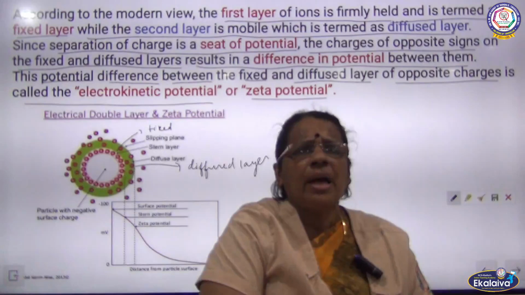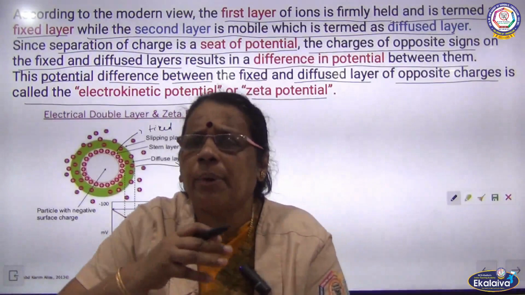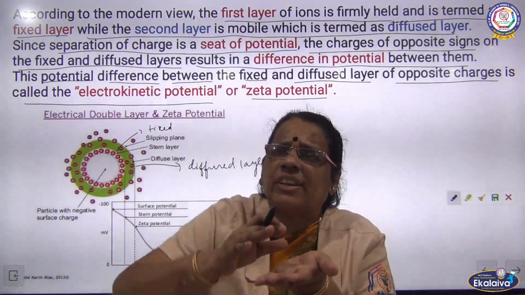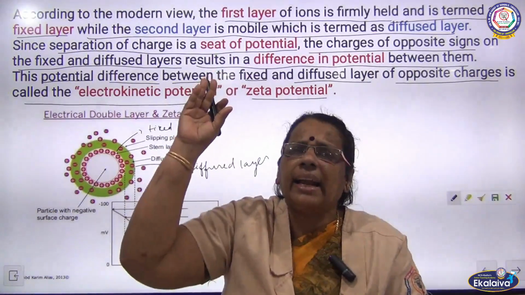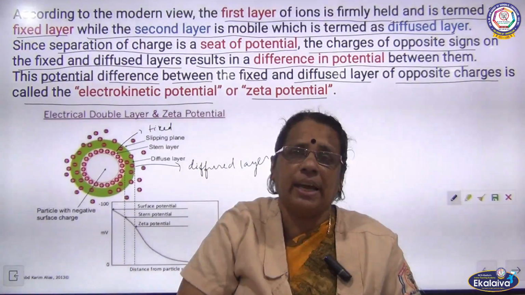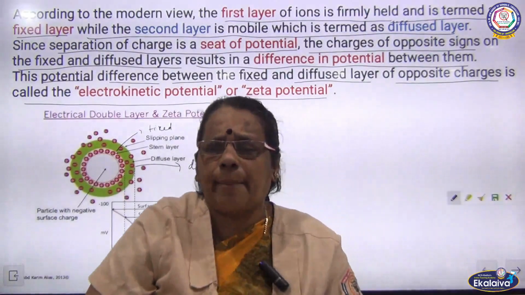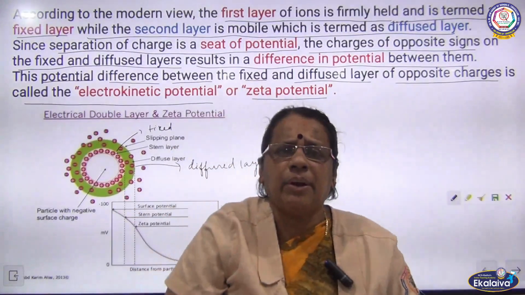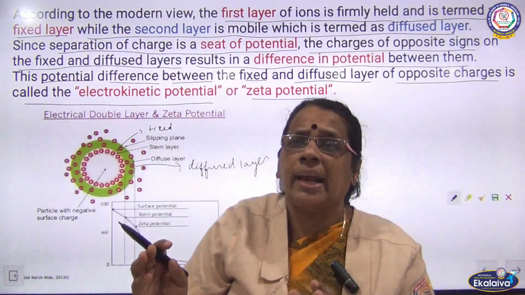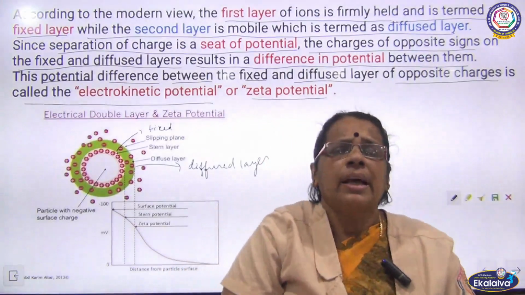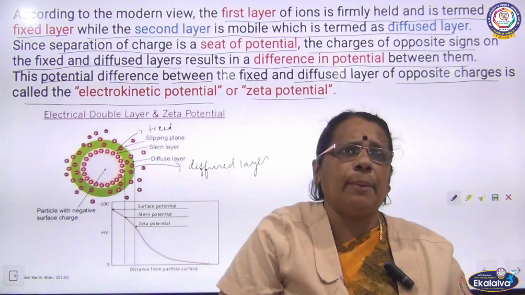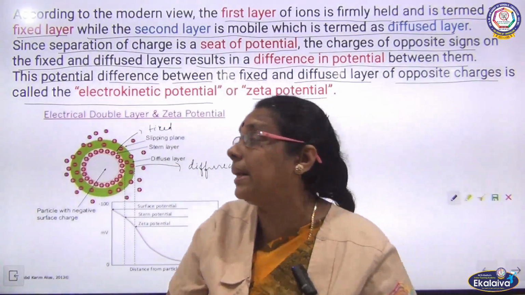How is it developed? Around the colloidal particles there are two different layers. The first layer is a fixed layer, it will not be moving. The second layer is a mobile layer, it will be moving. We can call that second layer a diffused layer also. On passing current, potential is developed between these two layers, between the fixed layer and the diffused layer. We can call such a potential electrokinetic potential, or zeta potential.